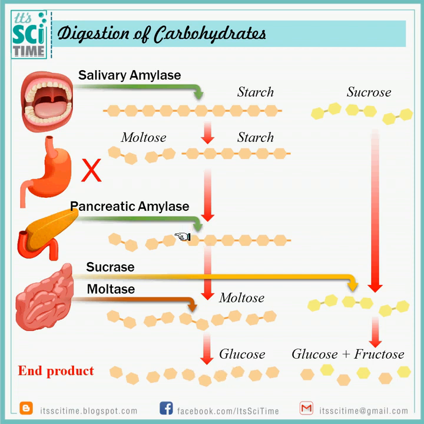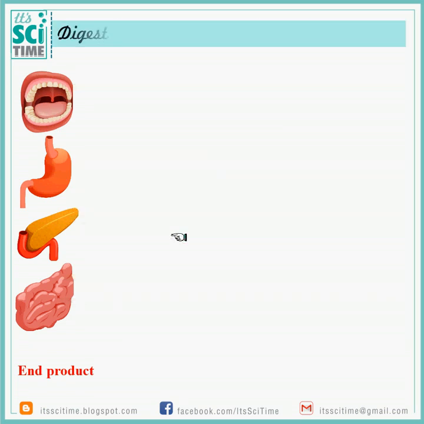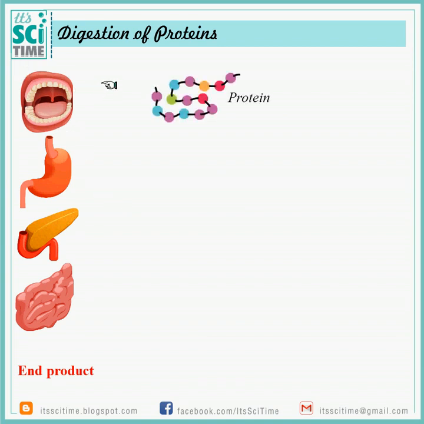Let's move on to the next chemical digestion process, digestion of proteins. How does protein digestion take place? Look at this protein molecule. Protein molecules are very long chains of amino acids. We have to break them into simple monomers called amino acids. Look at this. There's no particular enzyme secreted on proteins at the mouth. Therefore, it comes unchanged to this place.